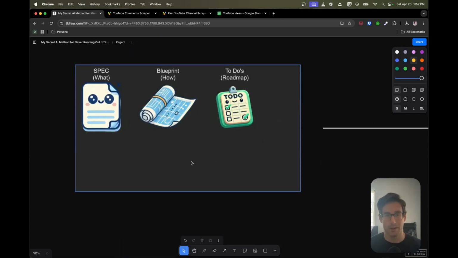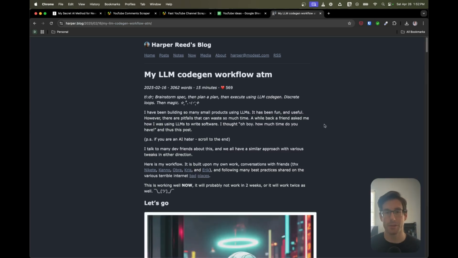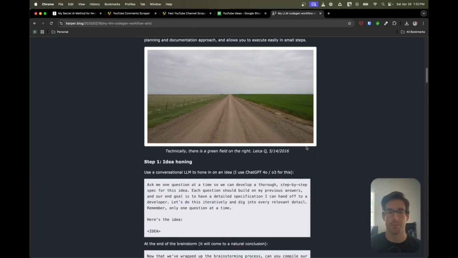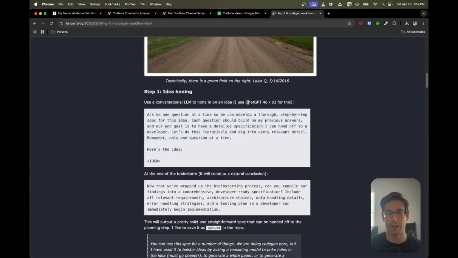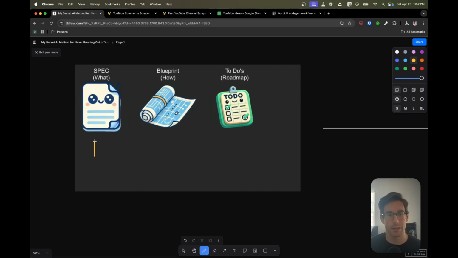First, starting out, we have 3 different documents that are going to come out of this process. And this process is actually from Harper. So this is Harper's blog, and Harper put this piece together a few months ago. And this is the process that I and many others use, or modifications of this. So I started with the base of Harper's process, or I had a process before that, but I adopted his. Then I've created modifications of it over time. And you can see that throughout this process, I'll show you kind of what needs to be copied out and associated pieces to the process. So in here, what do we do? First things first is we get the what.